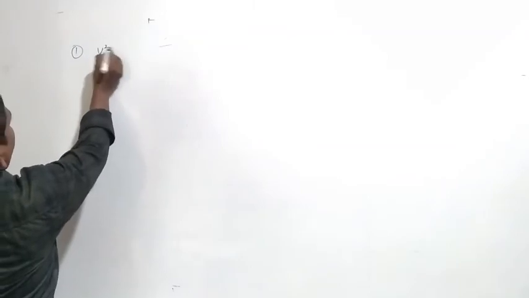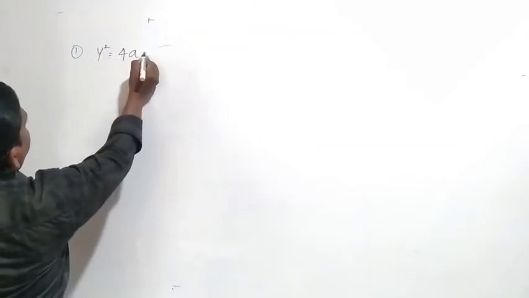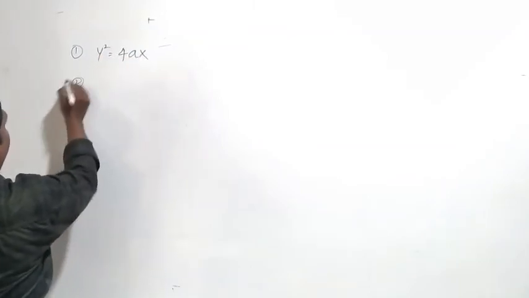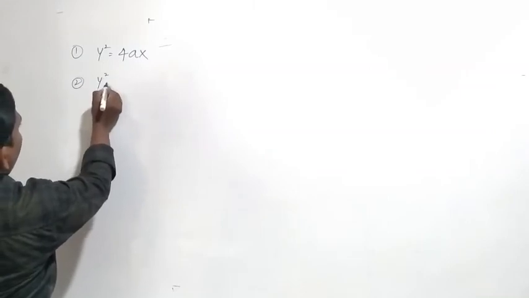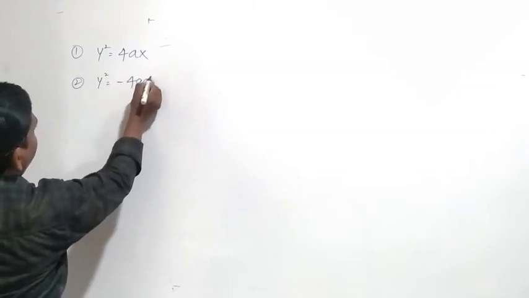Now first one, y square equal to 4ax, and second one, y square equal to minus 4ax.